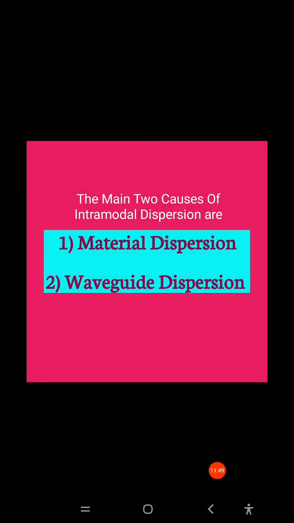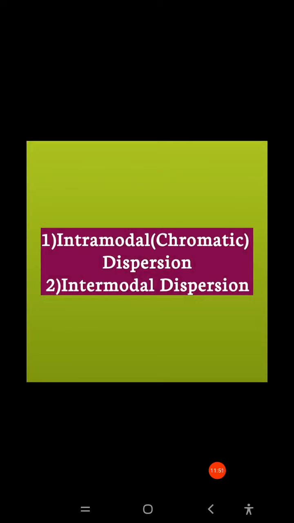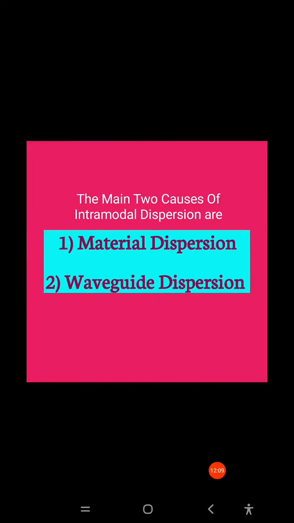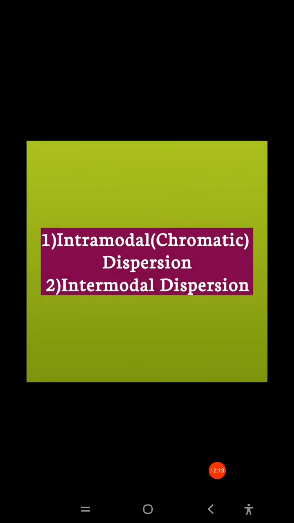Already we discussed what the dispersion types are: intramodal dispersion and intermodal dispersion. Here the intramodal dispersion is also called chromatic dispersion, or group velocity dispersion. Up to now we discussed intramodal dispersion, which is of two types, material dispersion and waveguide dispersion. In the next class we will discuss intermodal dispersion.